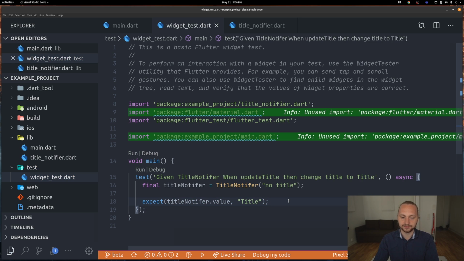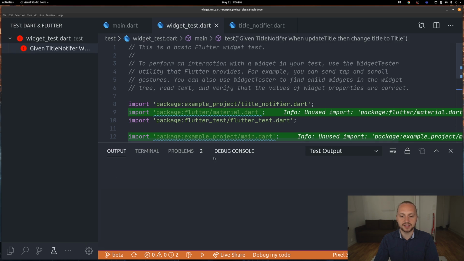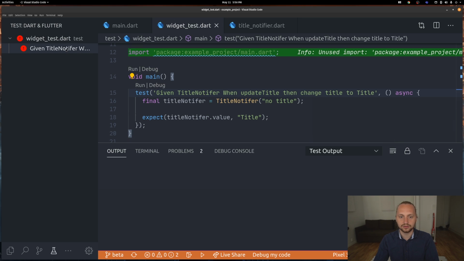So right now, if we would run this test, it would result in an error, or it wouldn't work. And we can check this in the output.